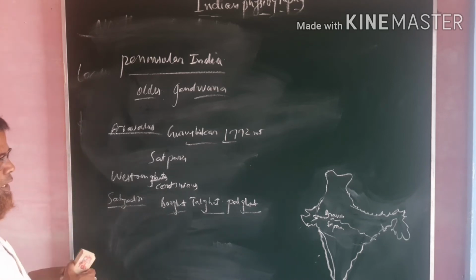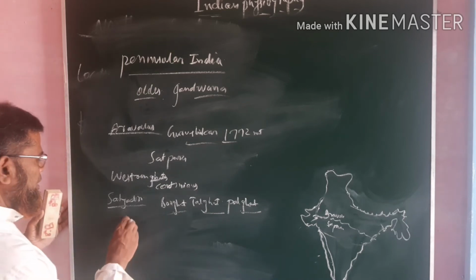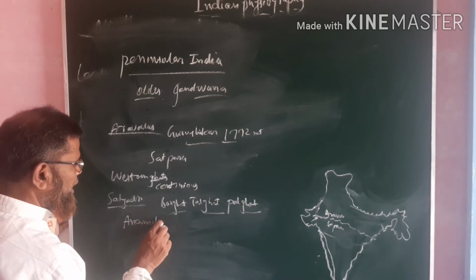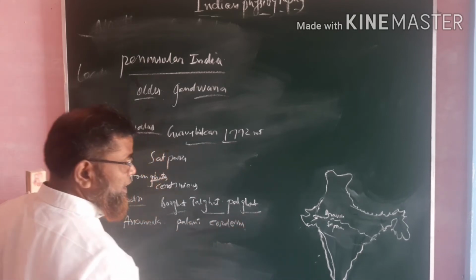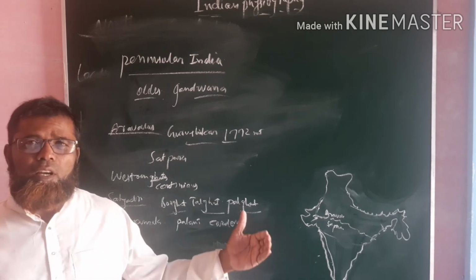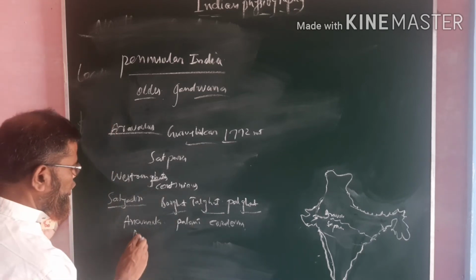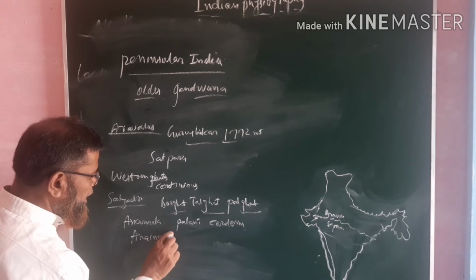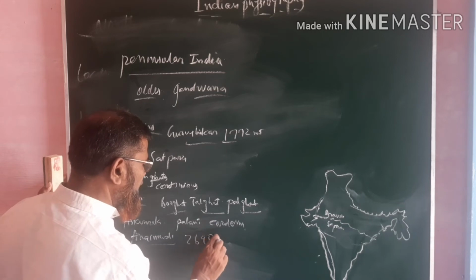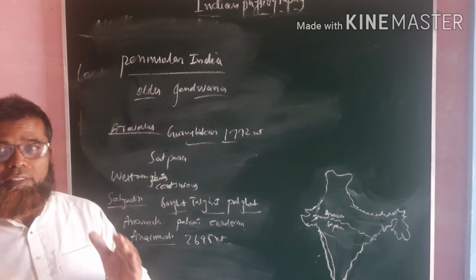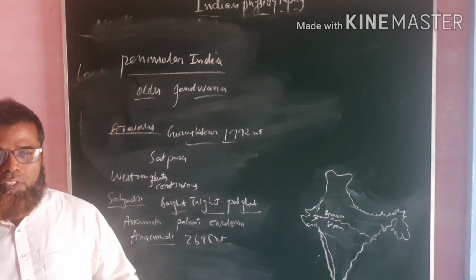And further, if you go down towards Kerala, they are called by other names, that is Annamalai, Palani, Cardamom. They are the different names of mountain ranges in the Western Ghats, and it has one of the highest peaks, by name Anai Mudi. Anai Mudi is the southern highest peak, which is 2695 meters high.